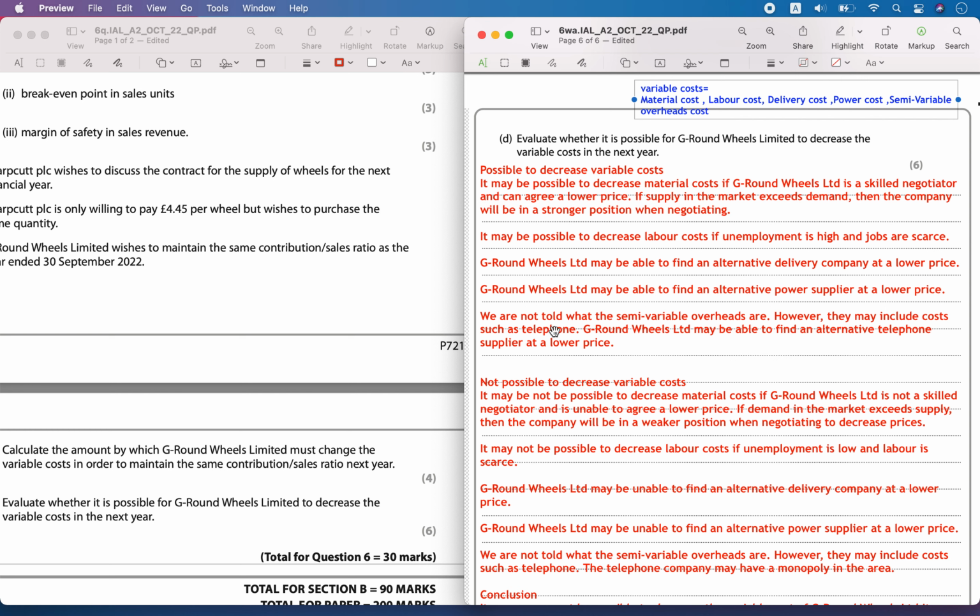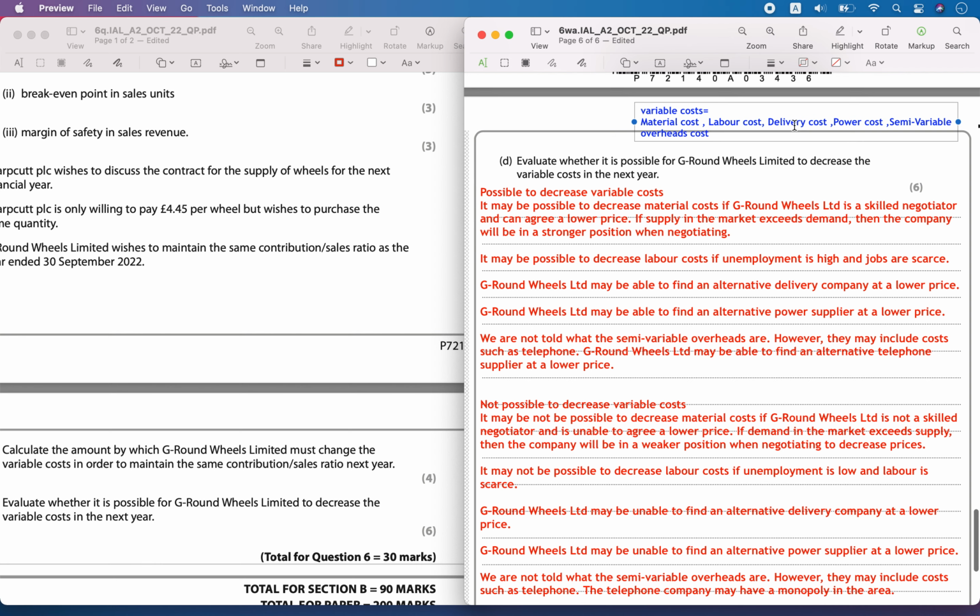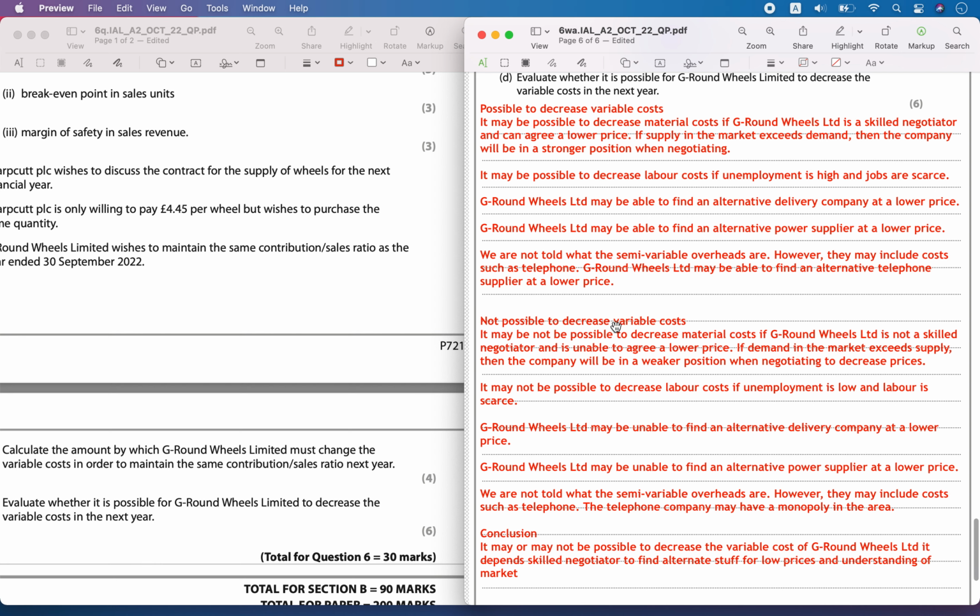For semi variable cost, you can give an example such as telephone payments. If you are able to switch to an alternate telephone company, then you will be able to get a lower telephone cost, which is a semi variable overhead cost contributing to the variable cost.